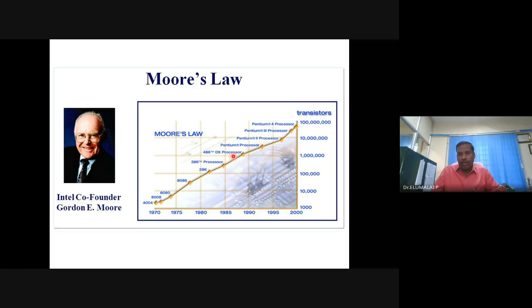We had the Celeron processor, then Pentium 1, 2, 3, and the Pentium 4 processor. We have already crossed Moore's law with our transistors, thanks to nanofabrication. Single electron transistors, not necessarily silicon-based transistors, carbon nanotube based transistors. It is possible to make a single electron transistor.